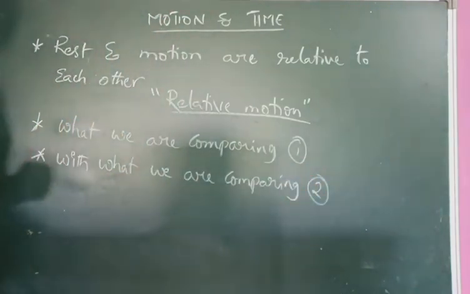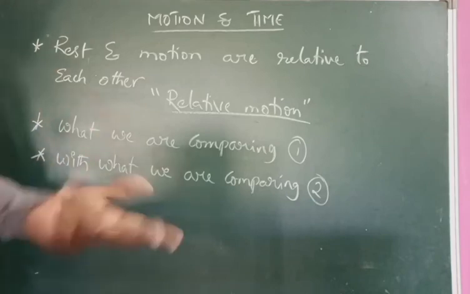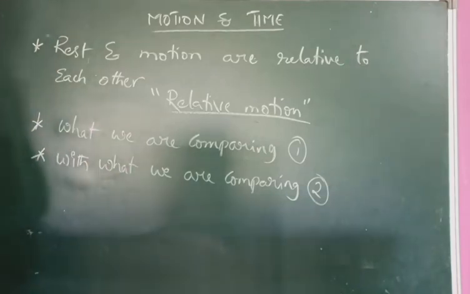In the definition we said that a body is in rest or a body is in motion. How can we say that? That means with respect to surroundings or with respect to time.